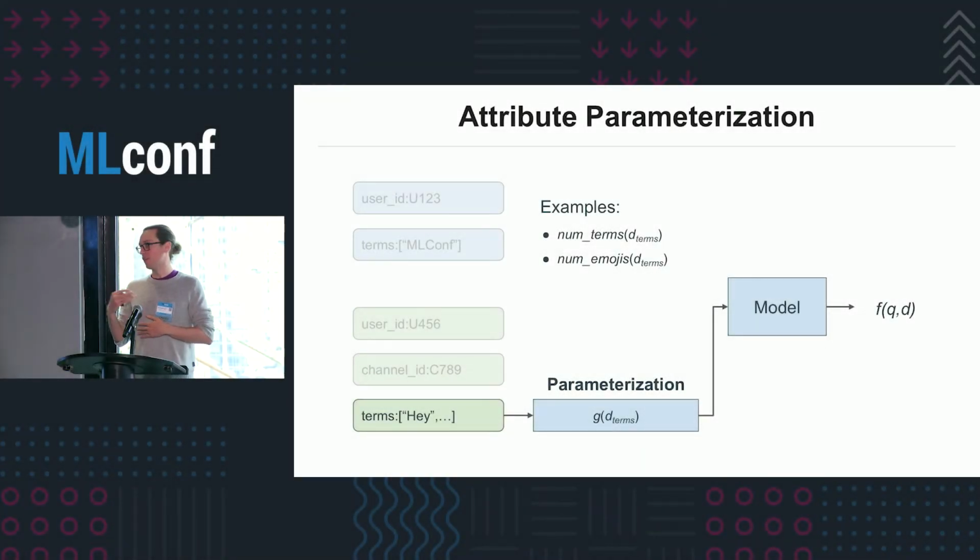So for example, a simple one for terms would be the number of terms, right? Instead of feeding the terms into the model, we first compute a function, in this case, one that would count the number of terms in the document and feed that into the model. So the model doesn't know what the initial terms were. The model only knows how many there were, which is not something that's considered sensitive. And at the same time, by doing this, we know the number of terms would always be defined, right? It's defined for every possible example in our training set, and so we know we're going to learn something meaningful about this, versus a very high-dimensional vector of terms where each term might be set only a few times in the training set.